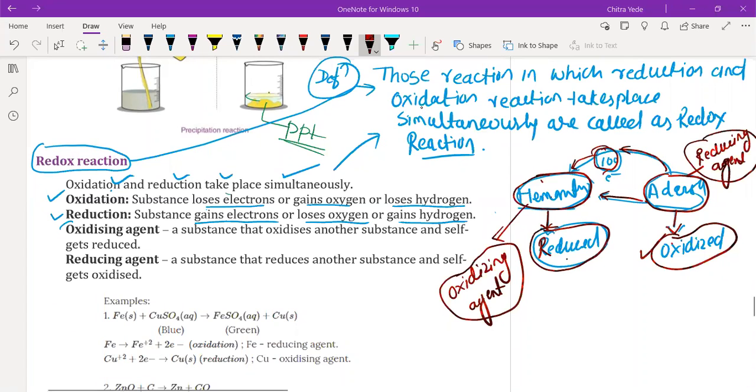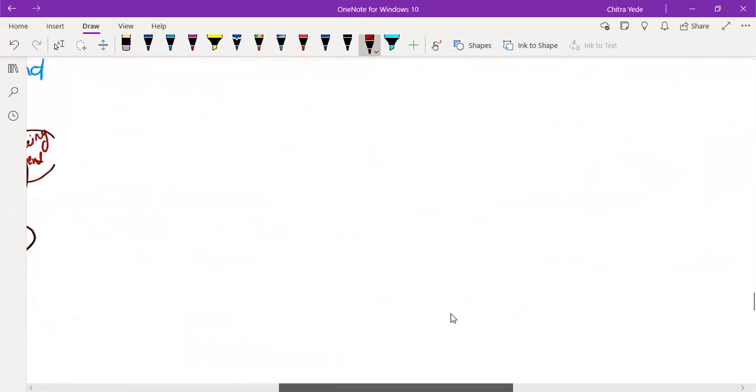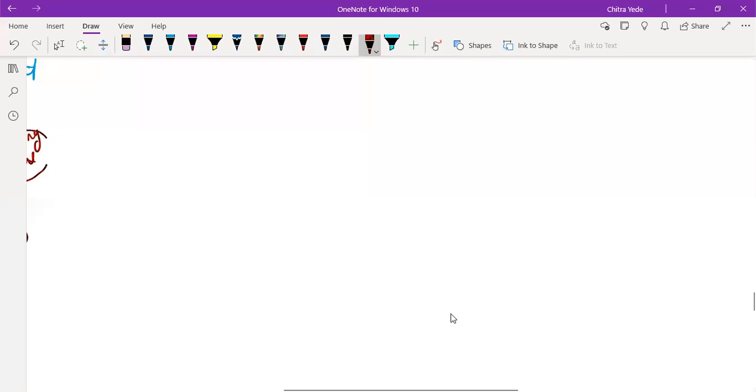All right. Got it. So let me write the definition for oxidizing and reducing agents. Here, oxidizing agent. You have to write it down also, very important. Oxidizing agent. It is spelled AGENT.